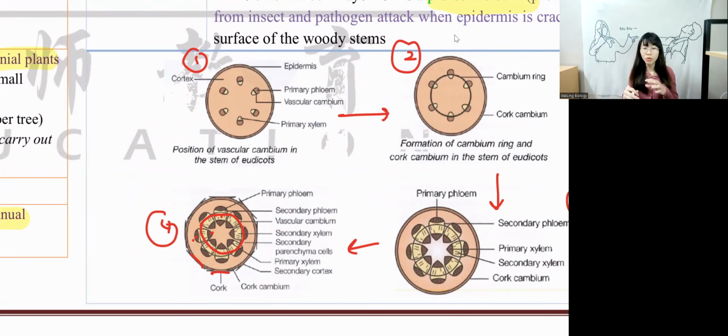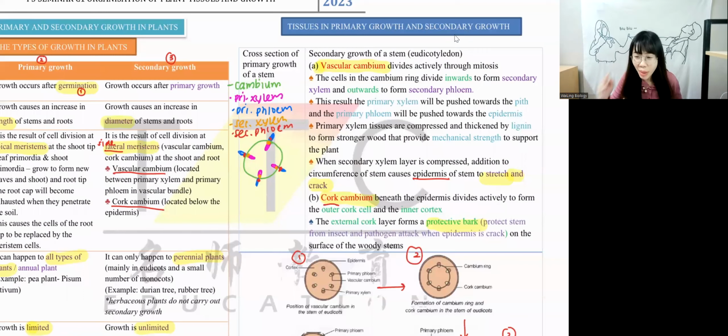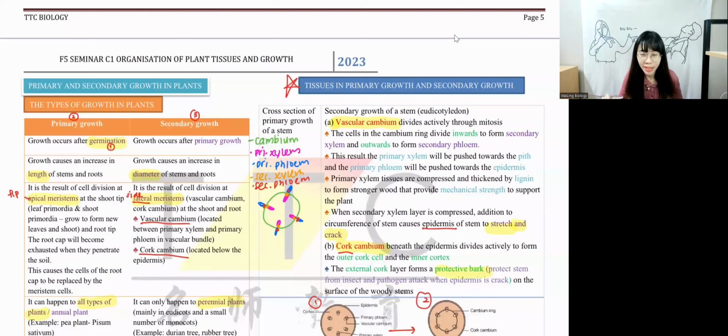So remember now that how do we look at this xylem and phloem already? In exam, they ask you to explain from primary growth, how do they form into secondary growth? This is one of the questions that you will see in your exam, guys. Mark a star, okay? It's an AC question. AC means 6, 8, 10 marks. How does primary growth form into secondary growth in stem? Remember to explain based on vascular cambium and cork cambium.